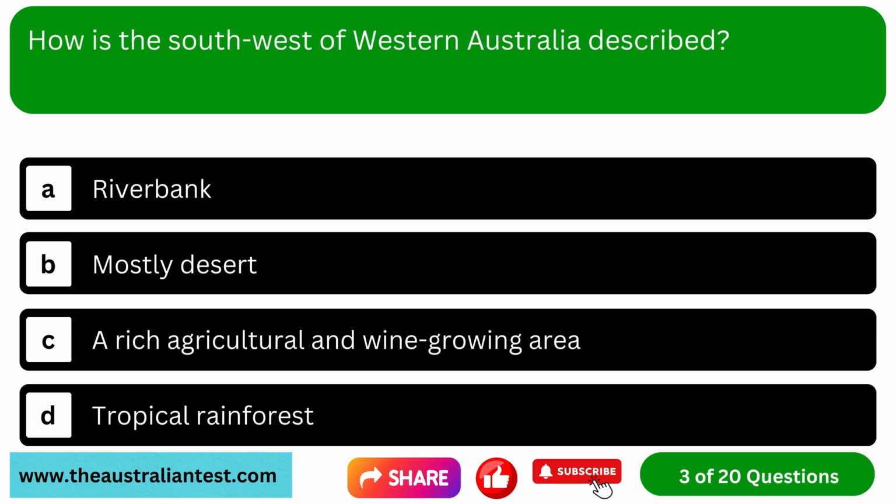Question 3. How is the southwest of Western Australia described? Option A, riverbank. Option B, mostly desert. Option C, a rich agricultural and wine growing area. Option D, tropical rainforest.